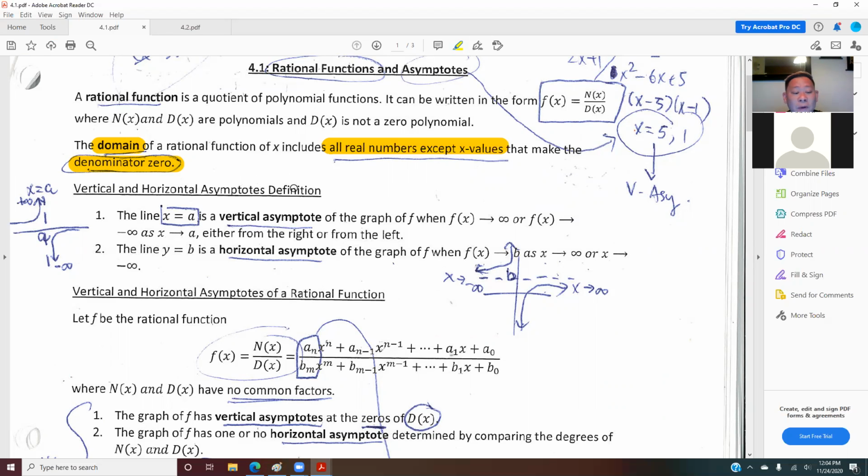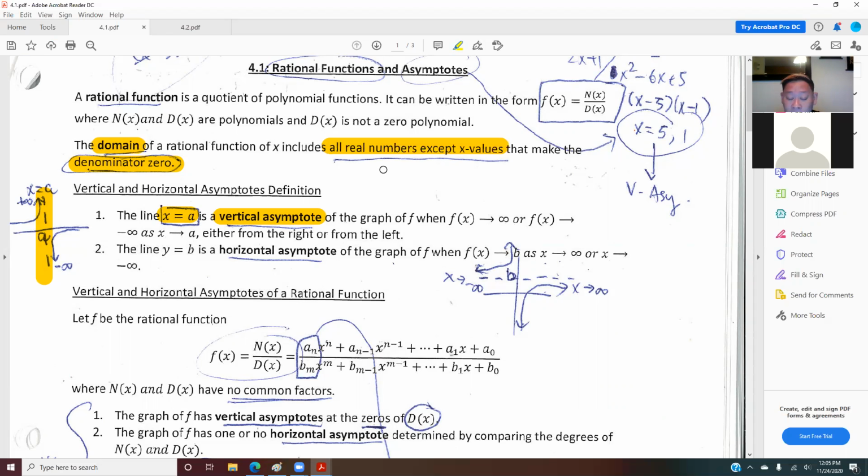And every time you have a rational function, we have asymptotes. A vertical asymptote is an asymptote that goes vertically. In order to write a vertical asymptote, you have to write x equals a number a. A lot of students in your online homework just give me 5, and your online homework marks you wrong. The reason is that you have to give me x equals 5. The same thing happens in your finals.